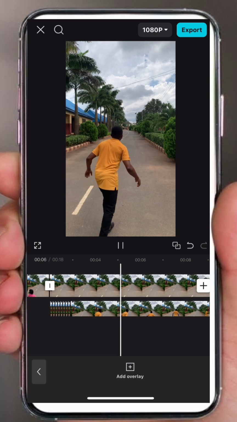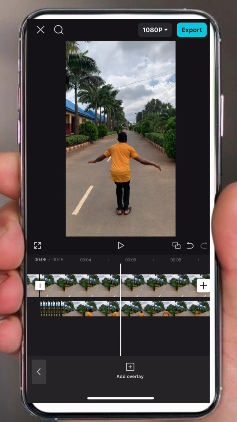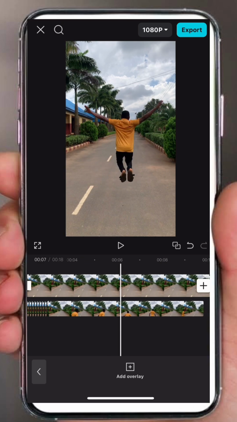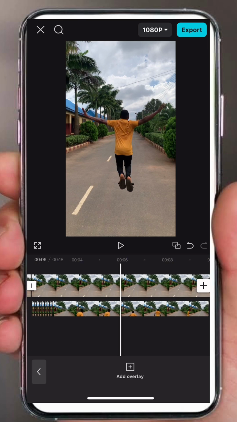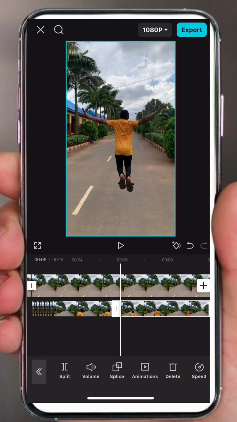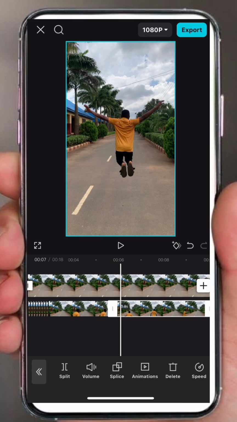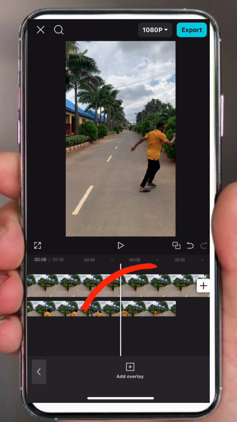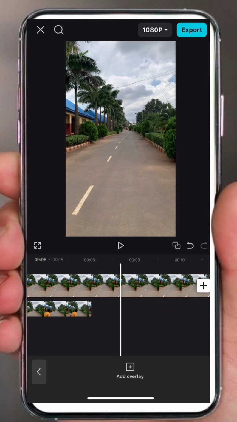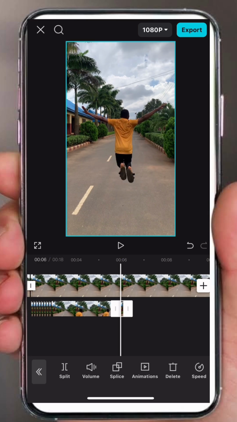The second character comes in. Immediately the second character jumps, hangs on the air. You tap split and shift your video a bit and tap split again. Then delete this remaining part. We are going to work with this little part.